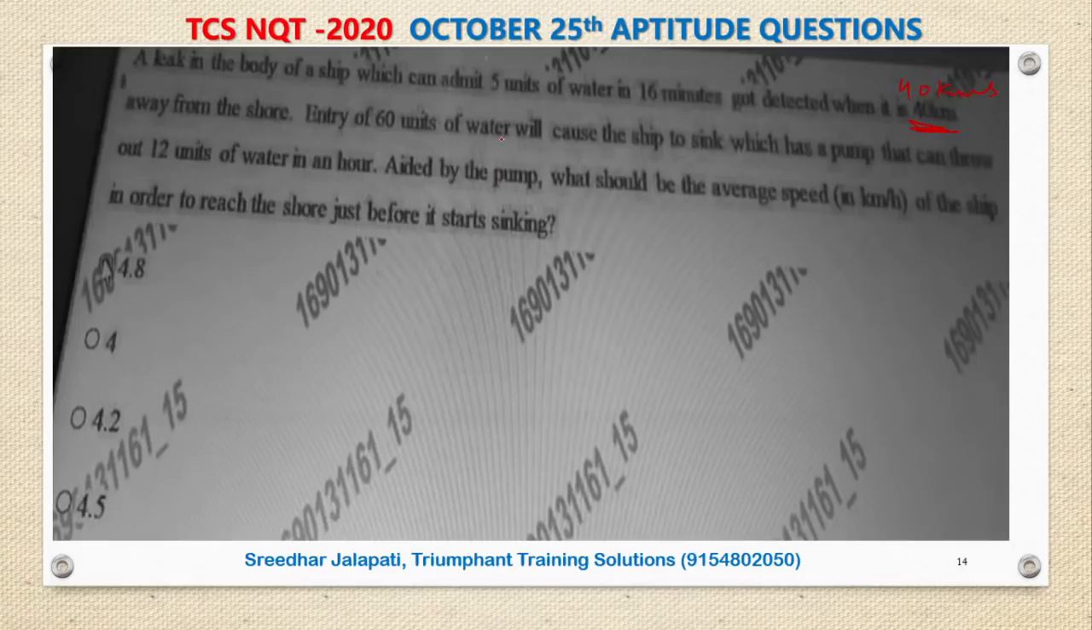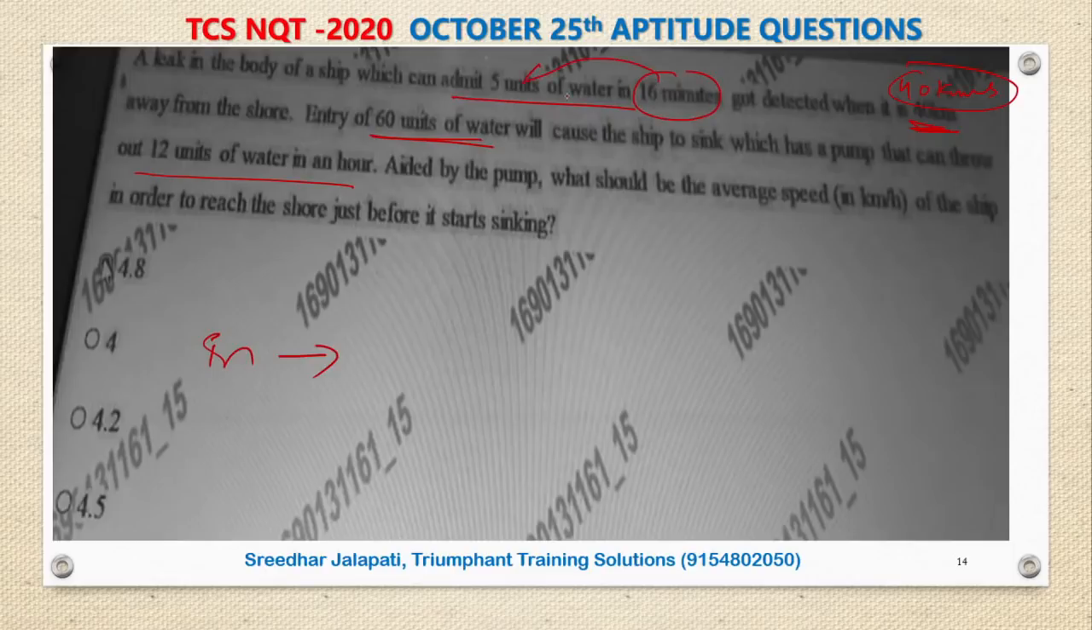The situation is some water is coming into the ship. At the same time, ship has some mechanism which can pump out water. If total water which enters into the ship is 60 units, then the ship may sink. And now the ship is 40 kilometers away. So before the ship gets the 60 units of water, to reach the shore, what speed it should maintain? That is the question. So first of all, what is the incoming water? What is the water which is coming in?